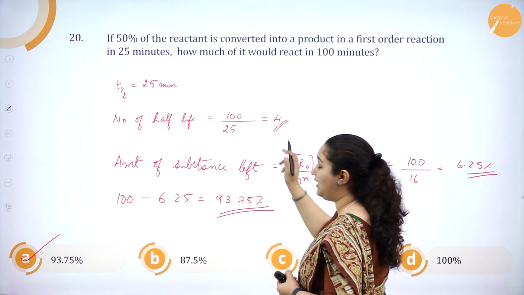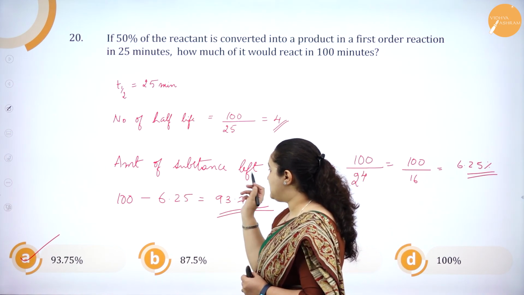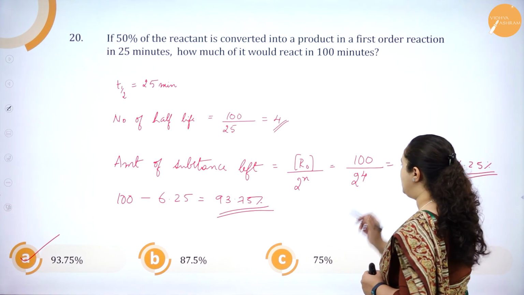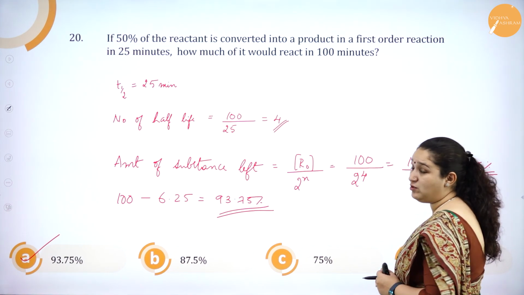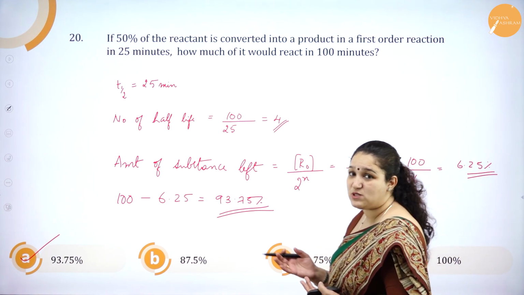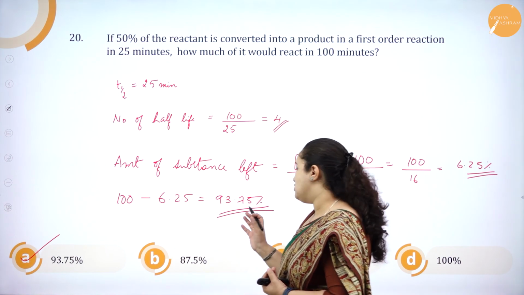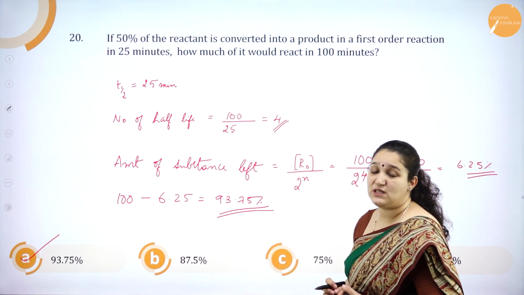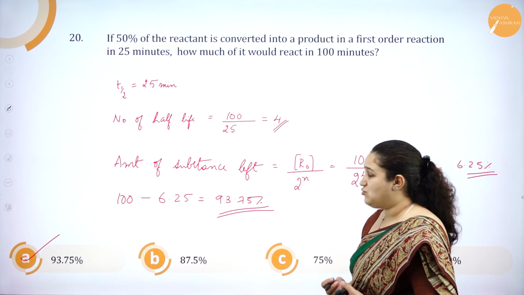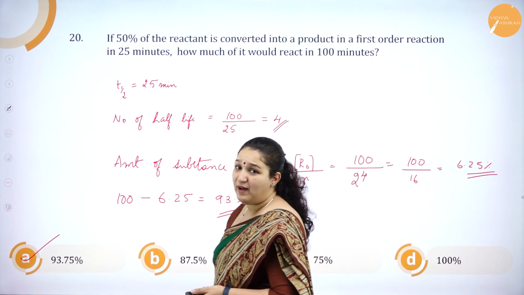Okay, so they have given us the half-life. So first we are finding the number of half-lives per 100 minutes. Then amount of substance left, we need to know the formula. N is number of half-lives. So once I got the amount of substance left, we took 100 as the initial concentration because it's percentage. So out of 100%, 6.25 is left. So it is 93.75% of the reactant has reacted in 100 minutes. So the answer is option A. So I hope you have understood.